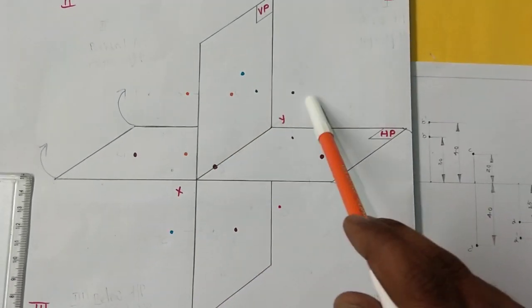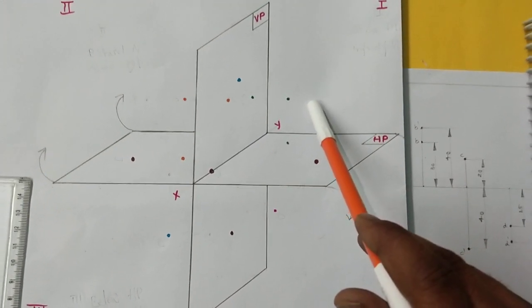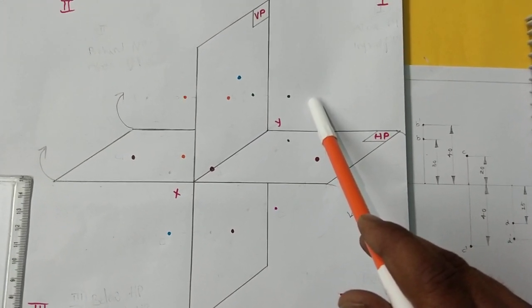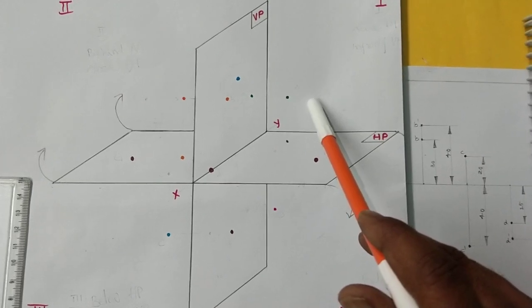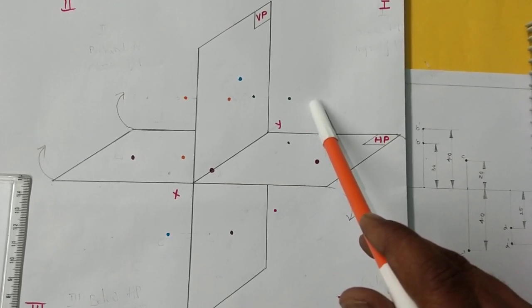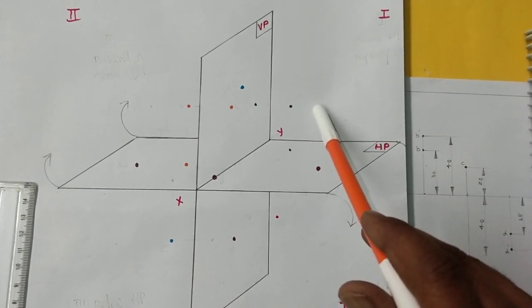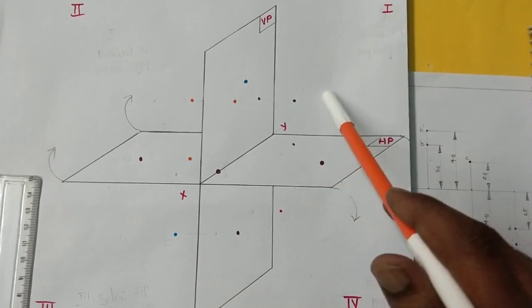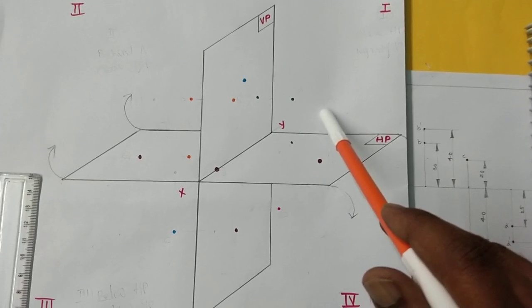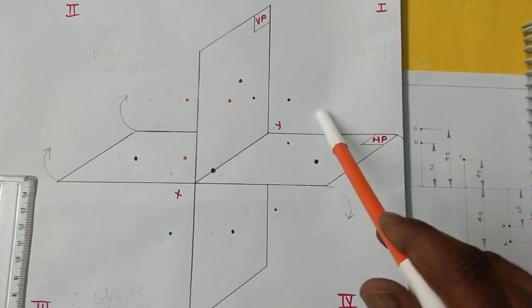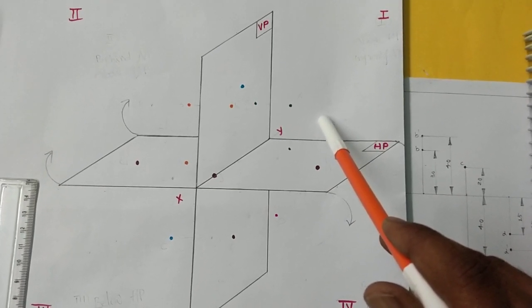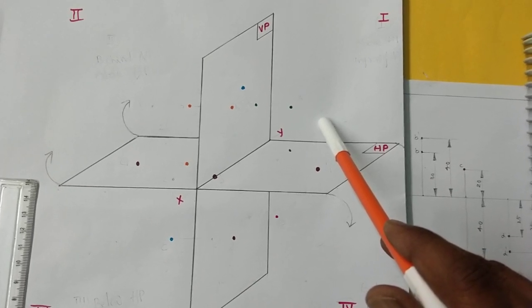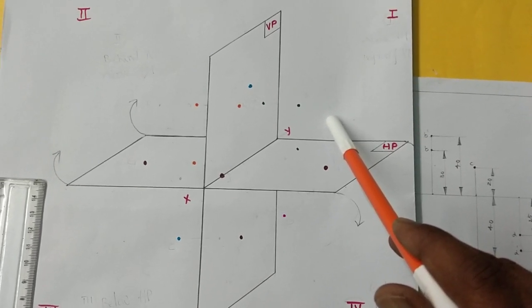So we are going to discuss first angle projections for problems on lines, planes and solids. That means we will have the condition of above HP and in front of VP. This condition repeats in every problem. We will have the same condition in every problem. So now let us see the concept.